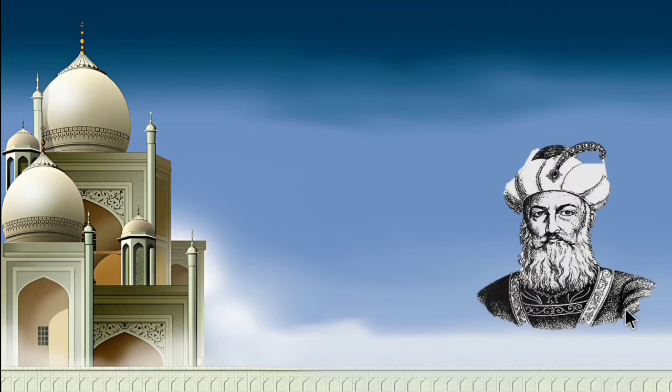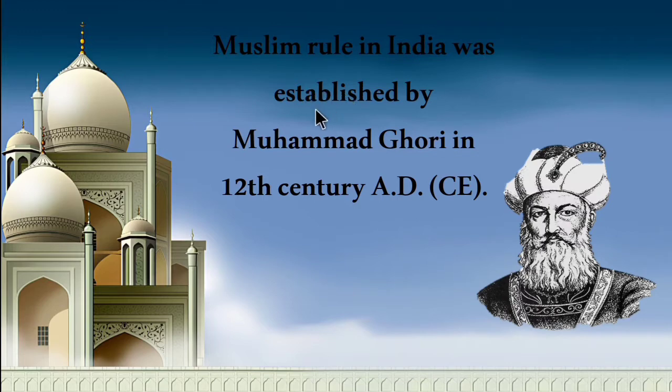Muhammad of Ghori, you have seen in History 2nd Unit, Emergence of New Kingdoms in North India, defeated Prithviraj Chauhan, who belongs to the Chauhan dynasty. So, the Muslim rule in India was established by Muhammad Ghori in the 12th century AD, and he left his slave Qutbuddin Aibak to look after the center, that is Delhi, and he went to Afghanistan.